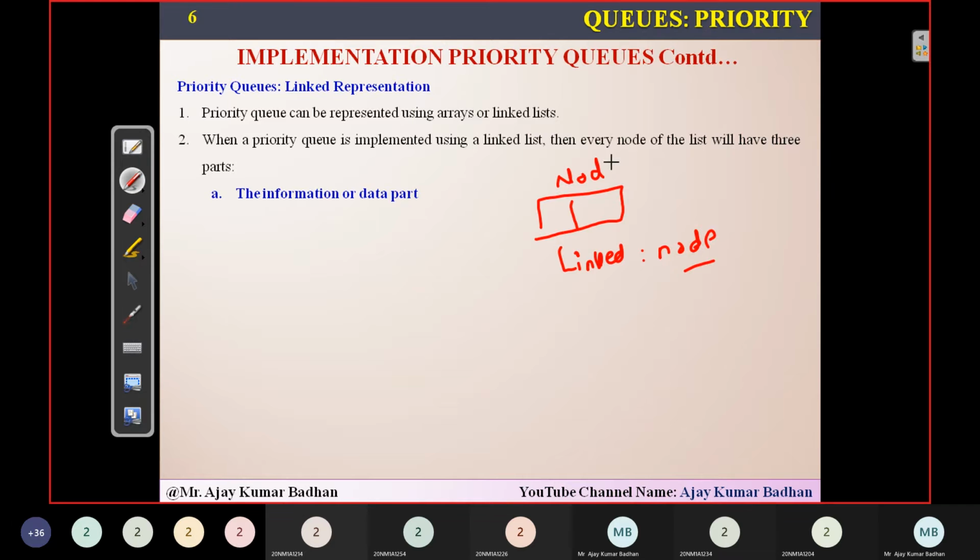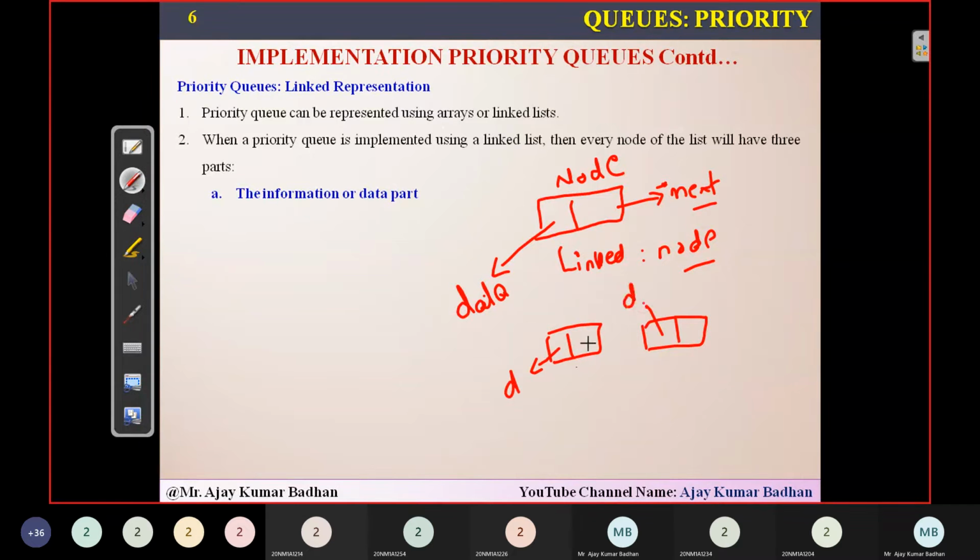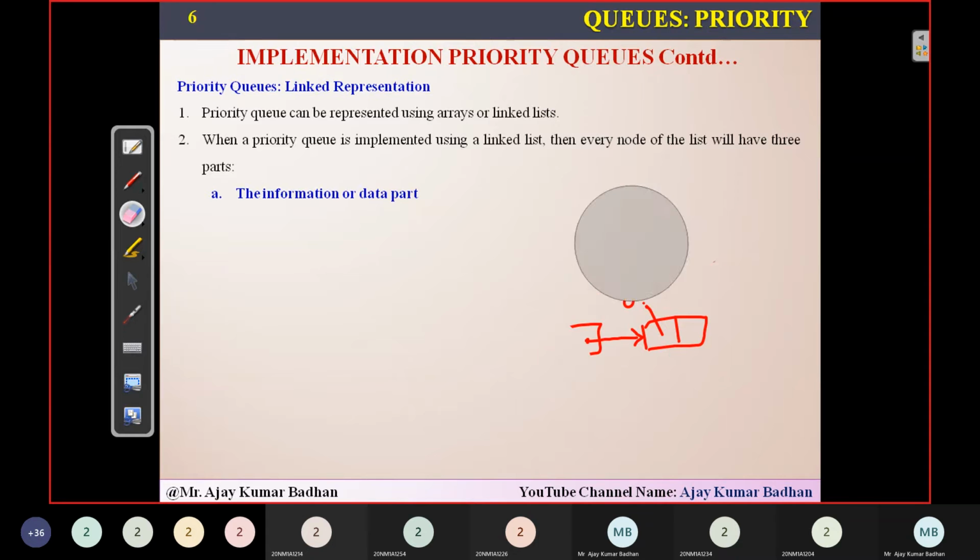This particular node will consist of two different blocks. The first one is the data block, and the second one is the next block. This is a pointer which points to the address of the next node, isn't it? That is what we have discussed in our linked list concept.